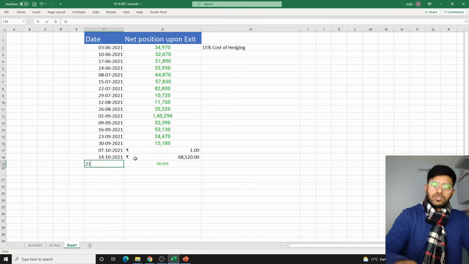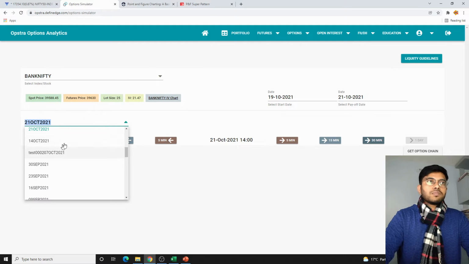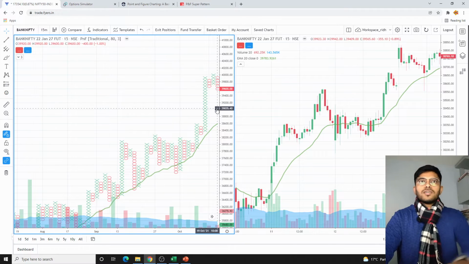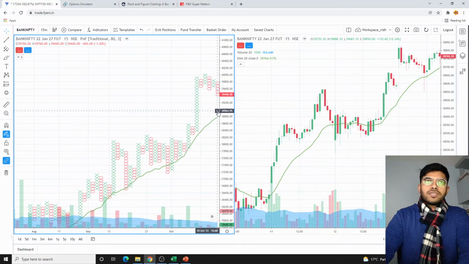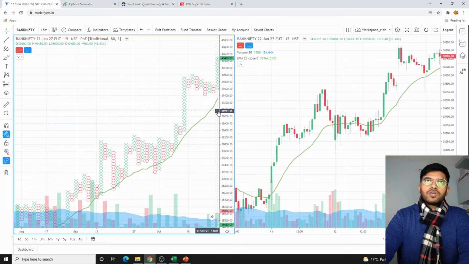So this is 21st of October. Okay, after this we'll be entering into the next expiry, which will be 28th of October. Let's see when we get the signal for it. So this is 19th of October. Price is sideways, did not come back. That's what happened till 21st of October.